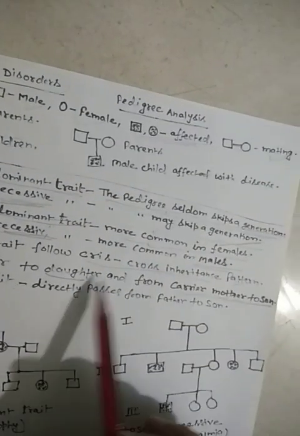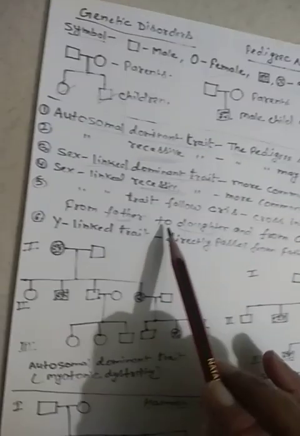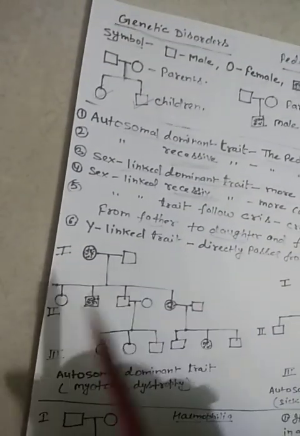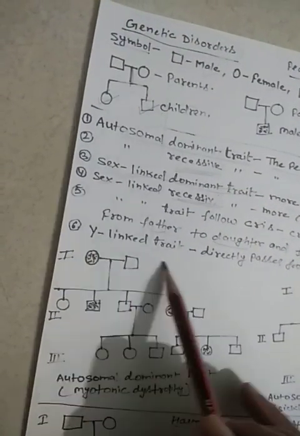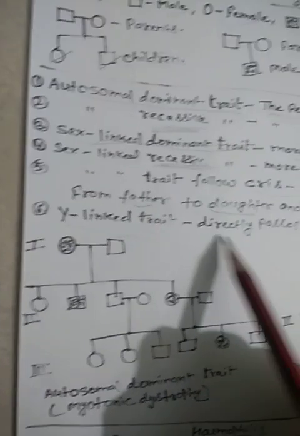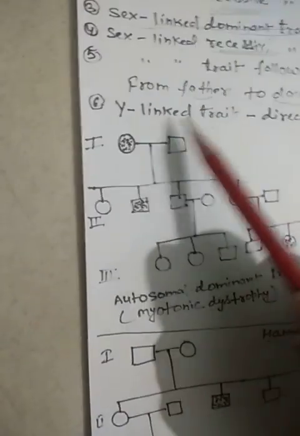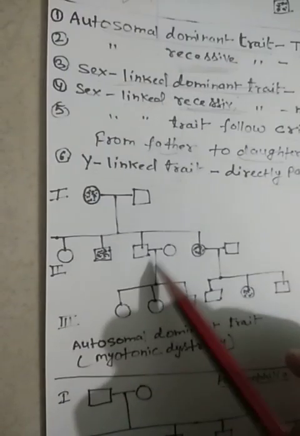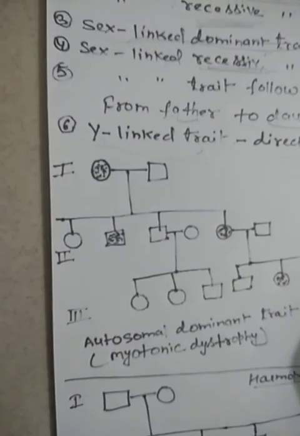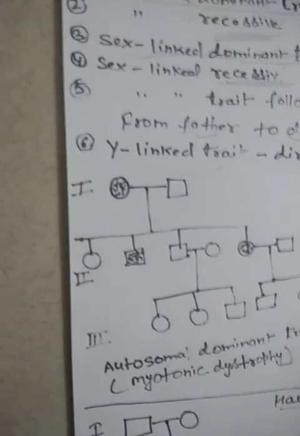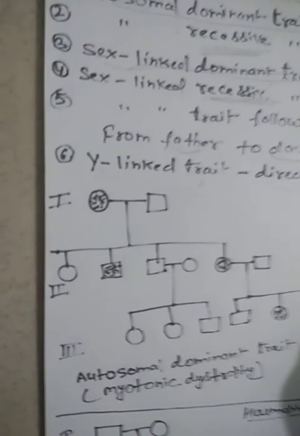So in the pedigree, on the basis of this point also, we can understand whether the disease is autosomal or sex-linked. And if the disease is Y-linked, it passes directly from father to son, because the father provides his Y chromosome to the son, not to the daughter. While we know that the mother provides her X chromosome to both son and daughter.